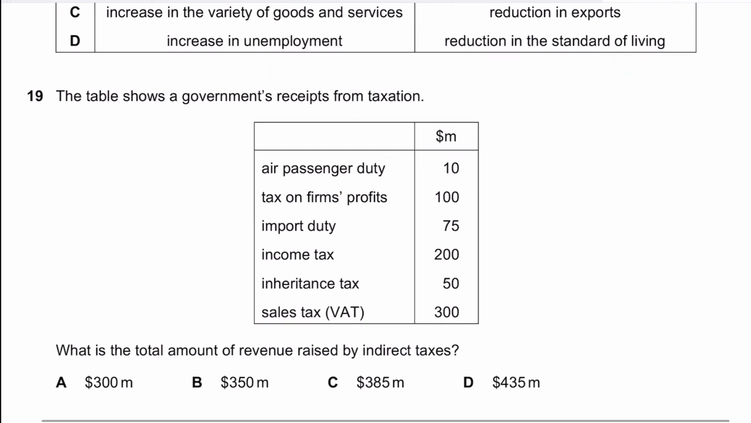What is the amount of revenue raised by indirect taxes? There are two types of taxes: direct taxes and indirect taxes. Direct taxes are those taxes that are paid by the individuals on whom they are imposed, as compared to indirect taxes, also known as expenditure or spending tax. They are imposed on firms, on the product, but the burden is indirectly paid by the consumers, depending upon the price elasticity of demand. Either the producers transfer the entire burden or some of the burden, depending upon the PED.